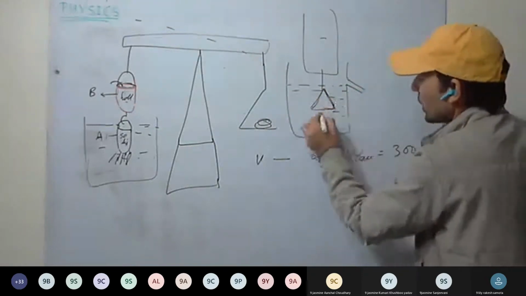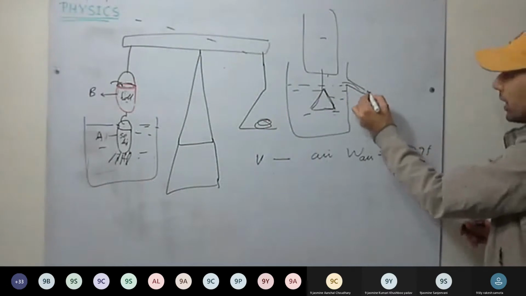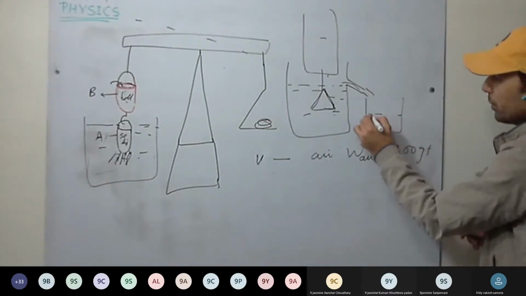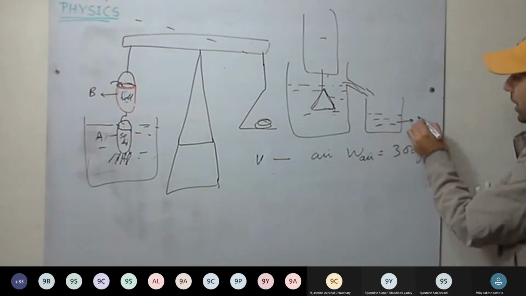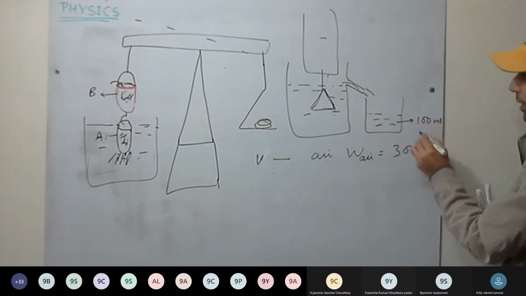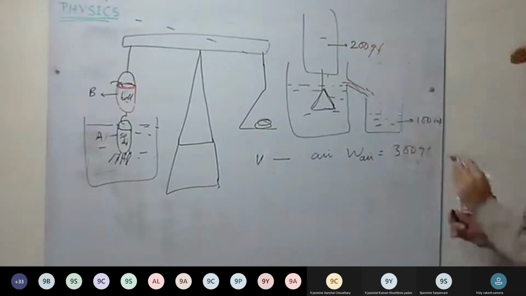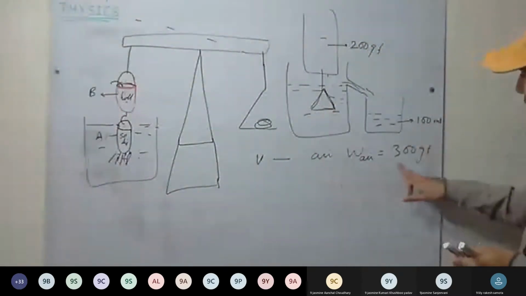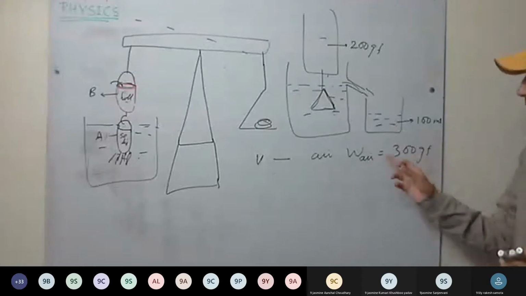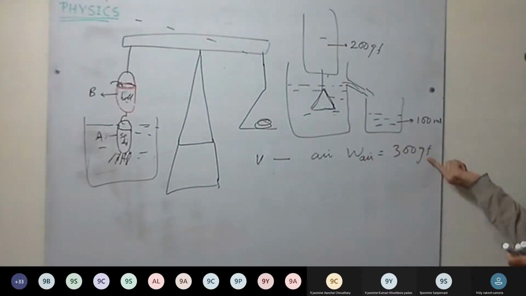This solid is completely immersed. As it gets immersed, water starts to flow through the spout, and we have collected this water in a measuring cylinder. It measures around 100 ml. Now its reading we note, it comes out to be 200 GF. Initially we suspended it in air, its reading was 300 GF, that is gram force. So weight in air is 300 gram force.